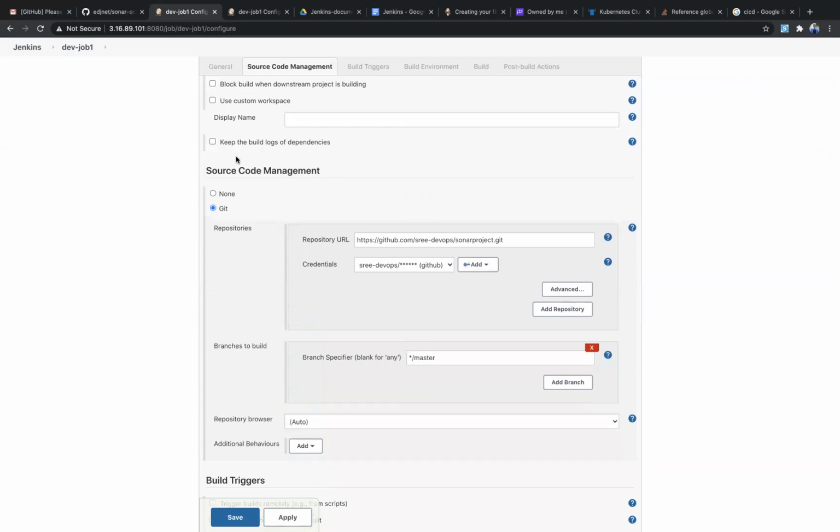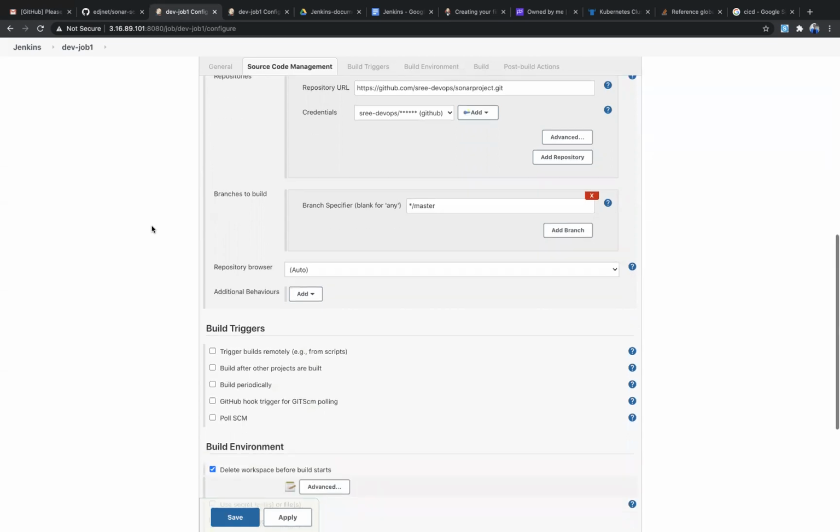And this is the source code management, where we configure our VCS tool. Here we are getting Git, since the Git plugin is already installed on this server. If you are dealing with other VCS tools like Subversion or Mercurial or CVS, you need to install that plugin, and it will then show up here. Anyway, I'm going to deal with Git. Even if you are using Bitbucket, Git is sufficient, since Git and Bitbucket are the same, but the product is different. The functionality and the common source are the same.